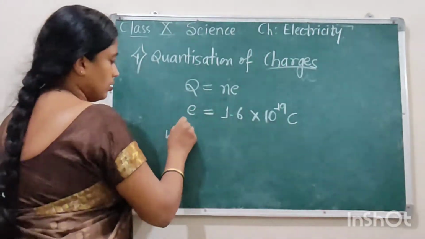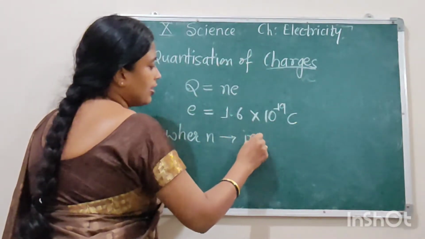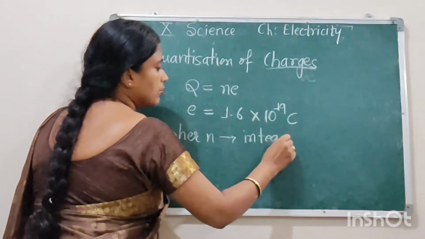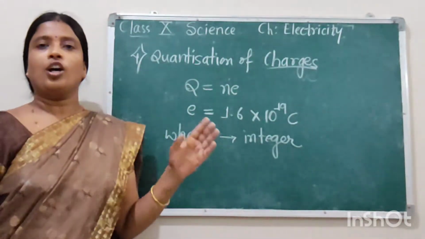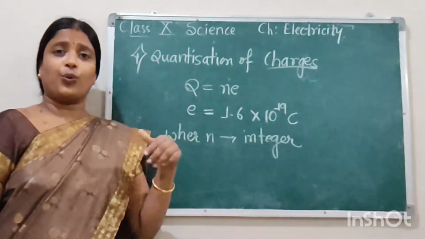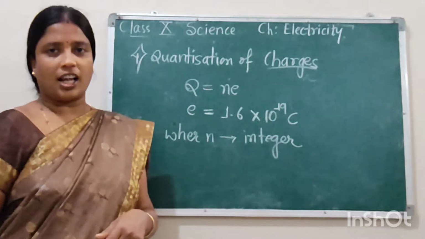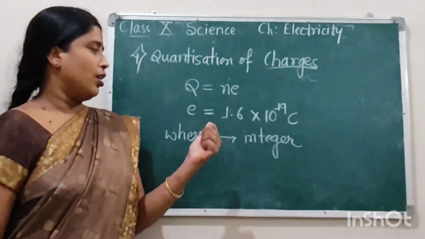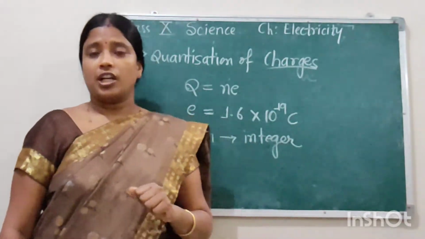Where n is an integer. Now you know what integers are? Integers are positive as well as negative. If charges are added, then we will have a positive value. If charges are removed, then we will have a negative value. Okay. So in this way we can calculate the total charge.